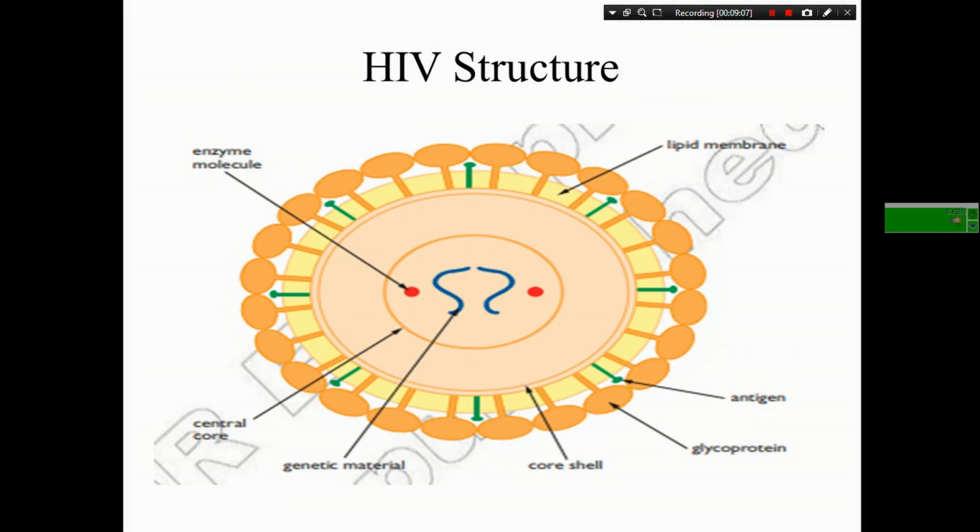And let's see one of the typical structures, that of the HIV virus. The HIV virus is like the other viruses and has genetic material. They have enzyme molecules and a glycoprotein head. They have antigens. They have a core shell, a central core of genetic material. They also have a lipid membrane, which mainly plays a role in replication. So the HIV structure is cocktail shaped or spherical. This is all about viruses.